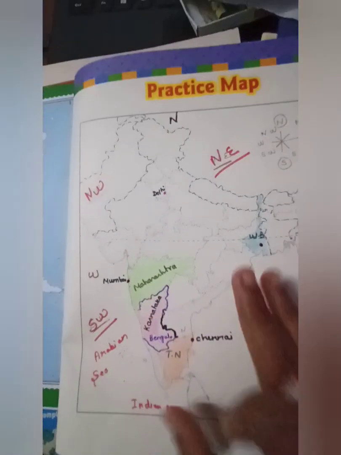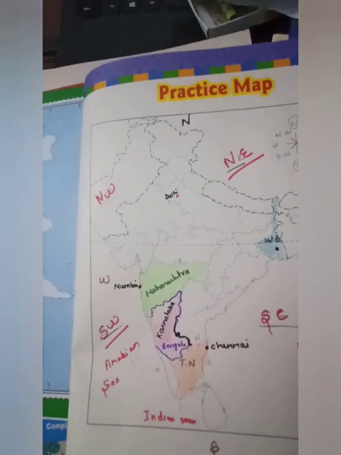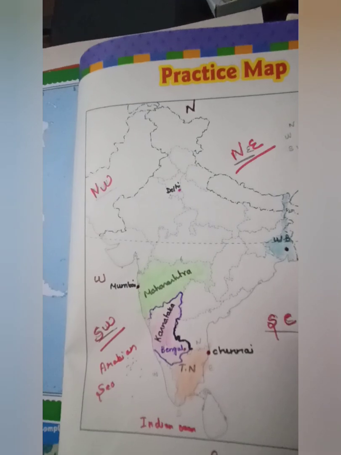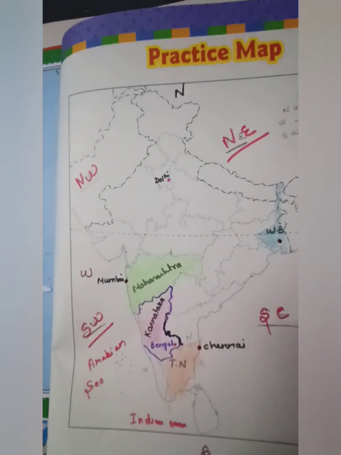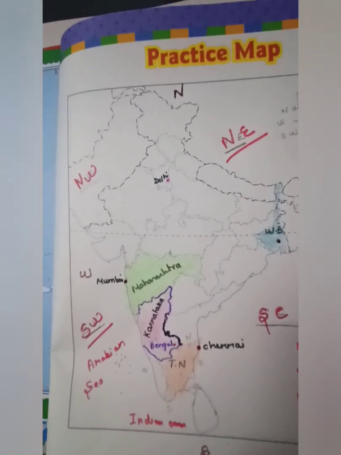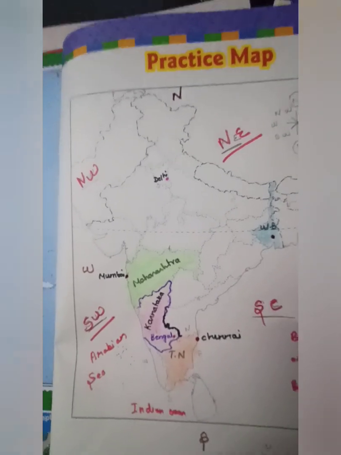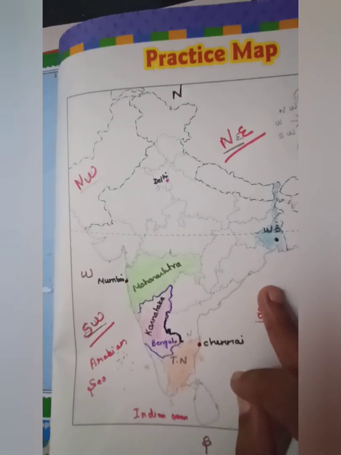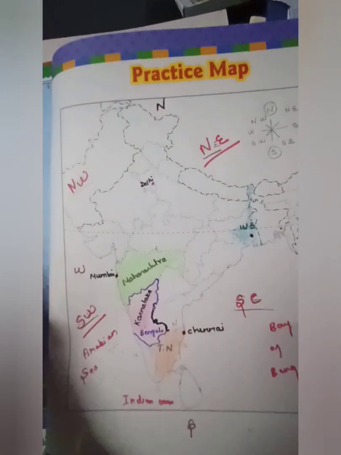And children, before going on, I think 2 or 3 sessions before, we learned about states and union territories. Do you all remember? That was about the central government and state government. We learned, right? If not, just refer to the video which I sent you. So how many states do we have? 28 states and 9 union territories.